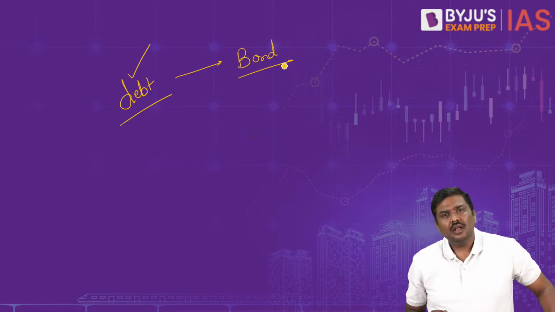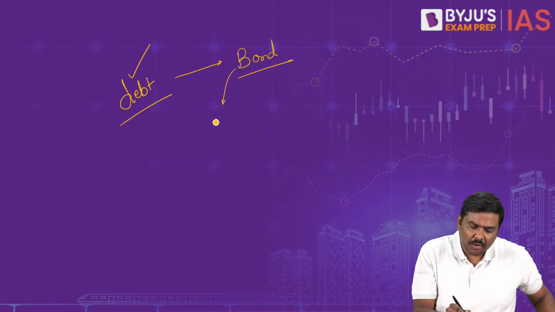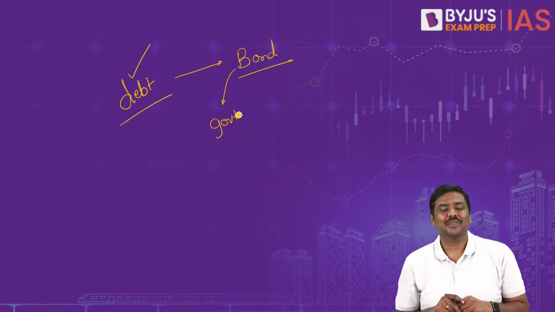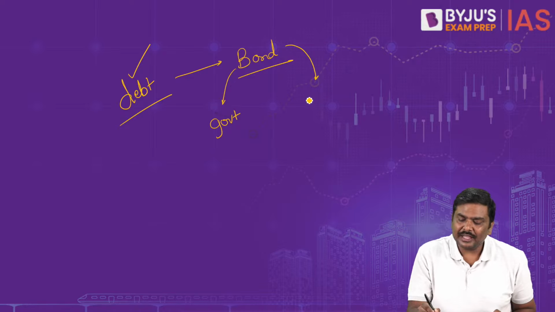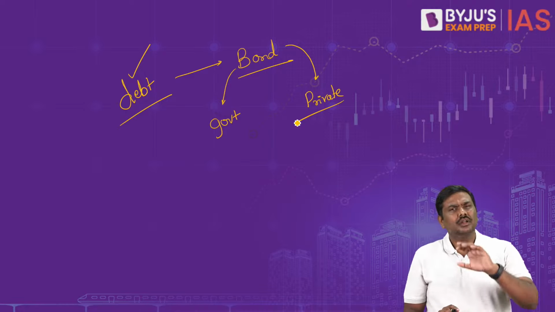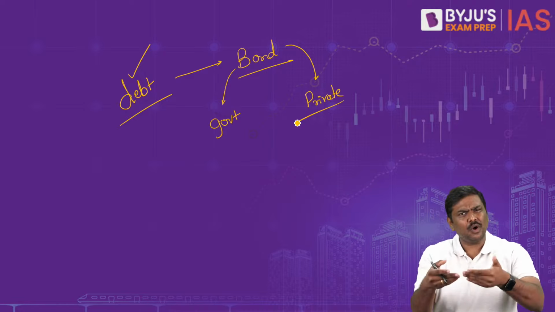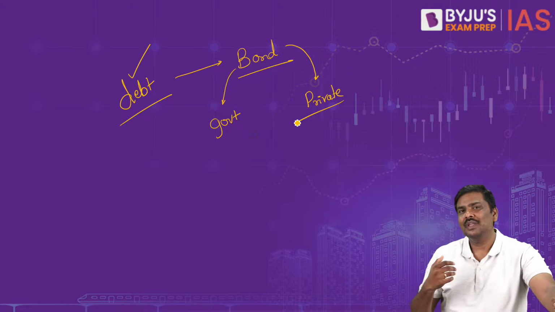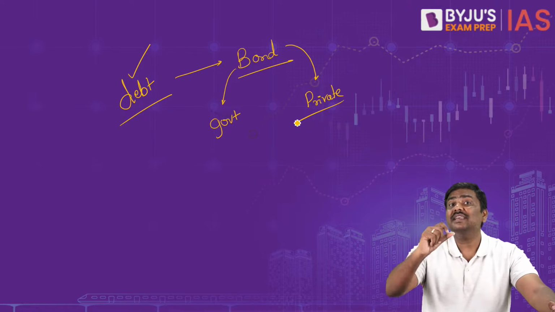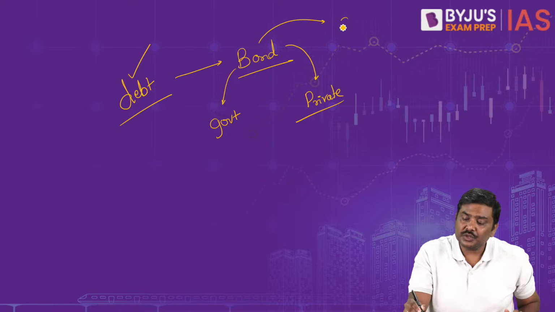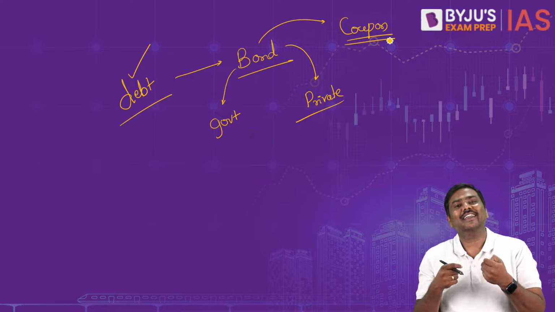Concept of bond. The bonds can be issued by the government, for example, Government of India, state governments issue bonds. And the bonds can also be issued by the private sector, corporates. That is the second point. Now the third very important point: whenever bonds are issued, let's say I issue a bond, I will take a certain amount of money from you, which also means I will have to pay certain interest. But in the case of a bond, please remember, it is called the coupon. It is called the coupon rate.